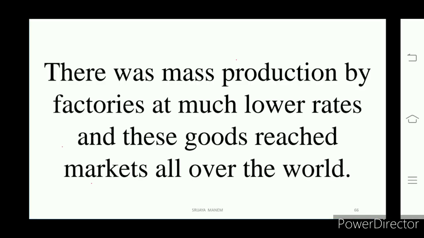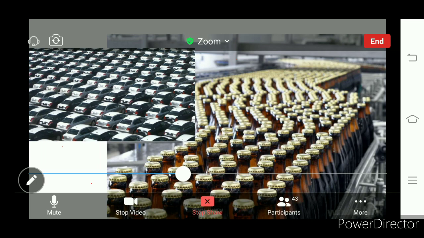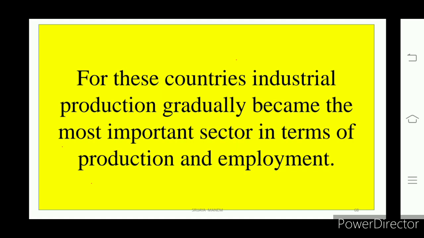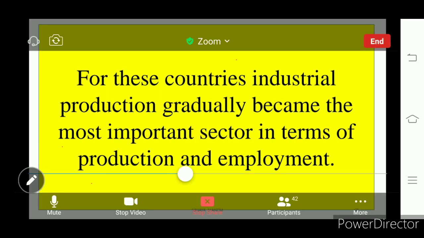There was mass production of goods in the factories at very low rates, and those goods reached markets all over the world. So people were able to buy the goods from the market as the production was on a large scale. Look at that here. What do you see? The production has increased. So for those countries where the agriculture sector was important, it shifted to industrial production. Gradually, the industrial sector became very important for the production of goods and providing employment in the second stage.